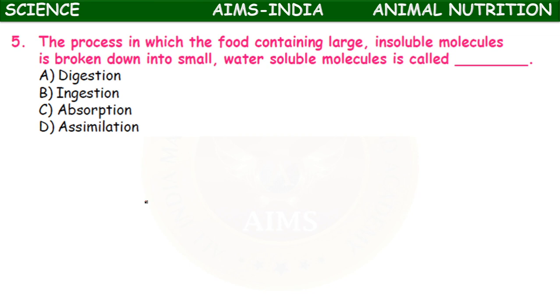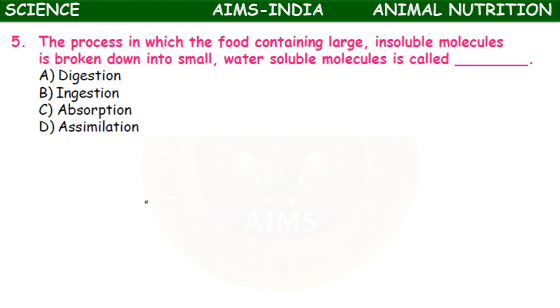Different feeding mechanisms we have studied. So how amoeba takes its food with the help of pseudopodia. How paramecium takes its food with the help of cilia. How hydra takes its food with the help of tentacles, isn't it? So different animals use different organs. They are called organs of feeding, the feeding mechanism.